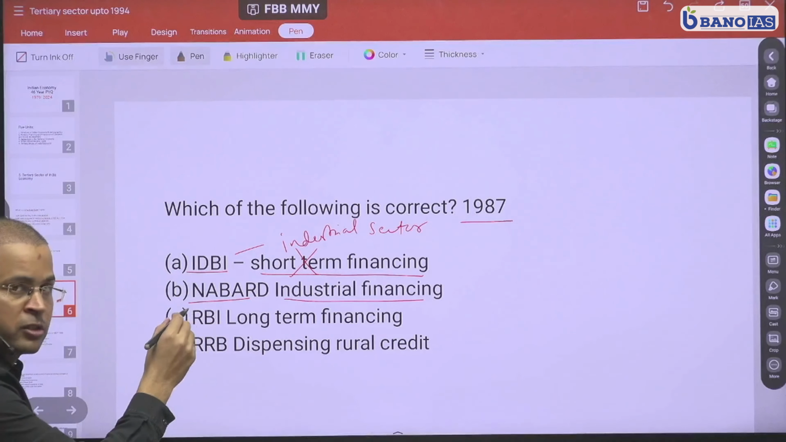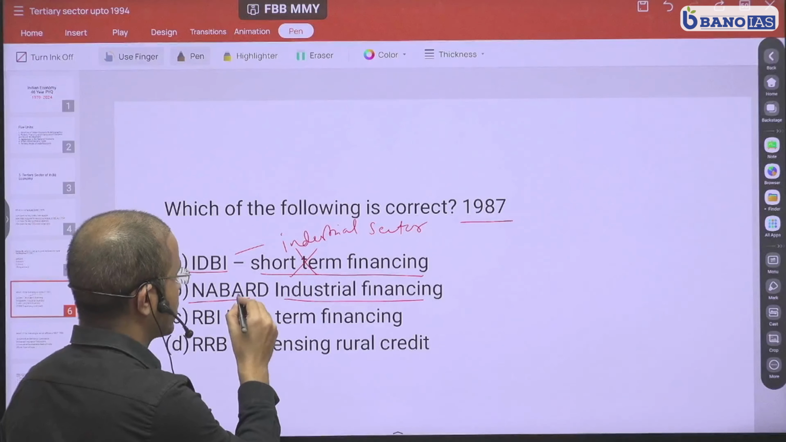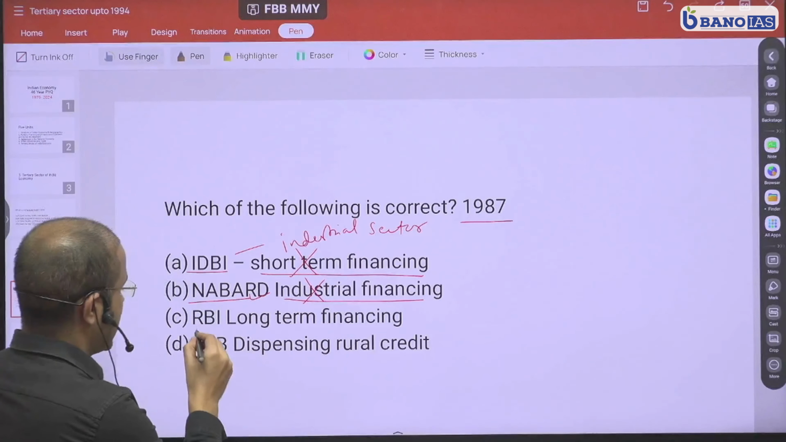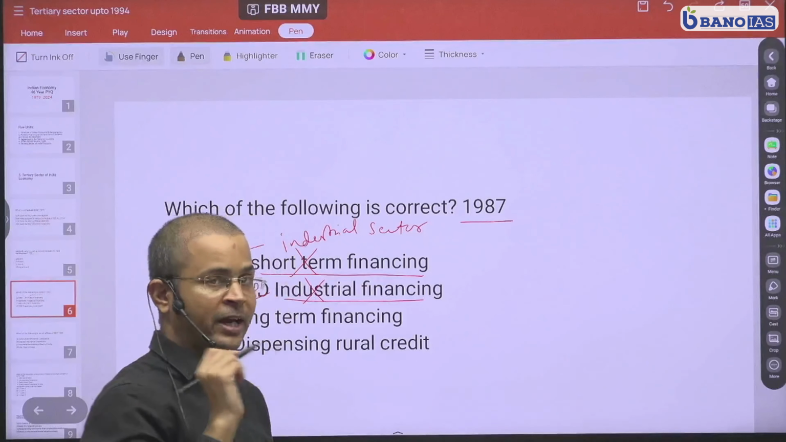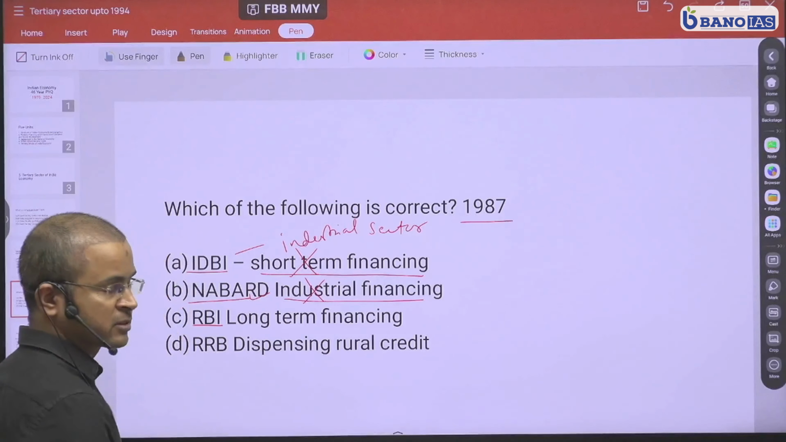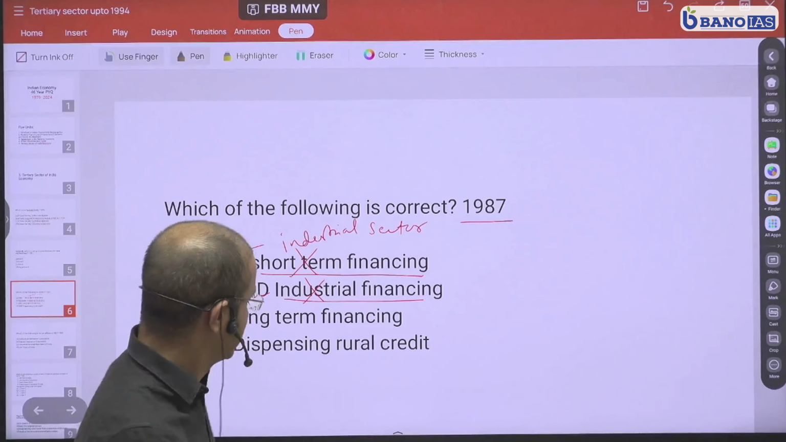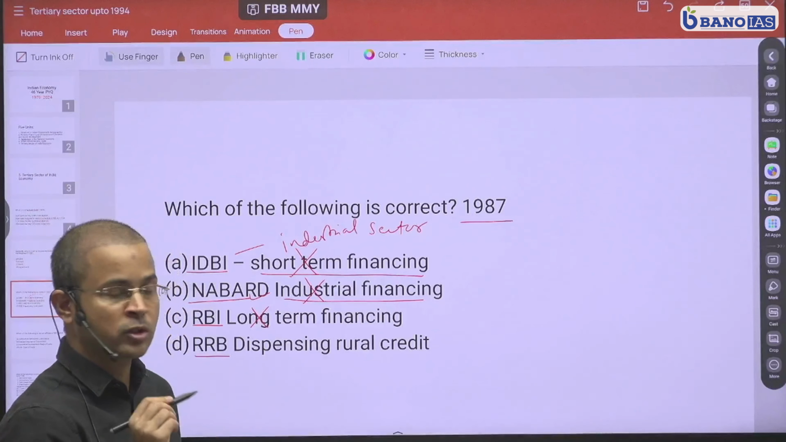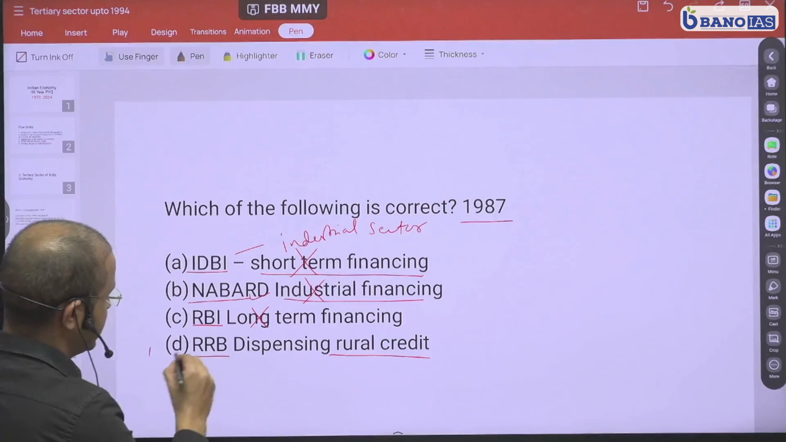Now, we also discussed NABARD in the last question, and we know that NABARD provides credit to agriculture. So it is not industrial. Therefore, this is wrong. RBI, it does provide financing. However, it provides financing to the banks mostly on a short-term basis, repo and reverse repo, if you have studied your money and banking chapter. Therefore, this option is also wrong. RRB, which stands for Regional Rural Bank, they provide rural credit. Therefore, your option D is the correct option.